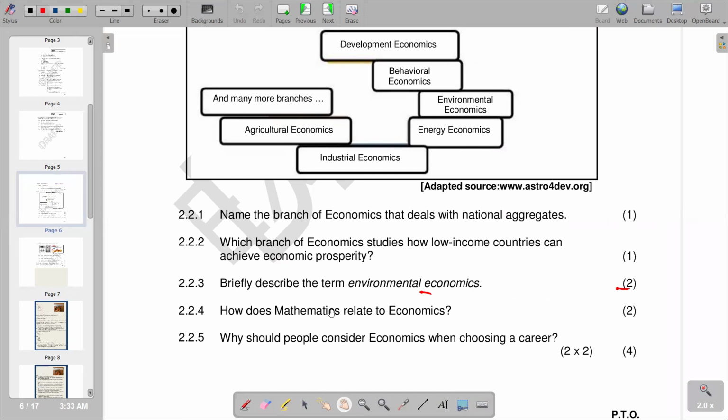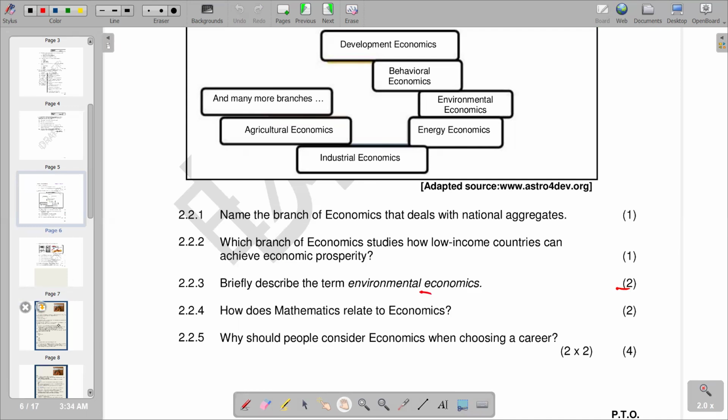We see that the importance is on the accuracy of the analysis that we'll be doing in terms of economic variables. So basically, we can say the importance of mathematics is to allow an economist to offer more precision, that is accuracy, with their projections and analysis. When they're making their projections and analysis, their accuracy is enhanced when they apply mathematics. So that becomes the relation that we have between mathematics and economics.